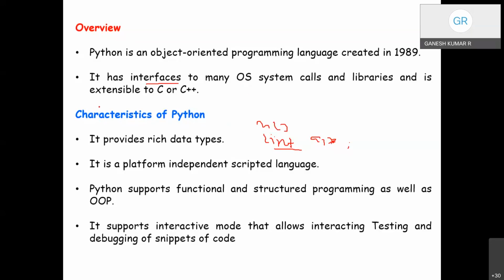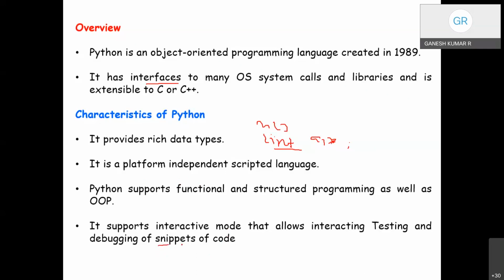Okay, and it supports interactive mode that allows interfacing, testing, and debugging the snippets of code. Which means while typing the statement itself, we will know whether the statement is correct or not. Unlike C, C++, and Java, where errors are identified and highlighted after it is executed, here, while typing the statement itself, whether it's correct or wrong, errors will be highlighted by the Python interpreter.